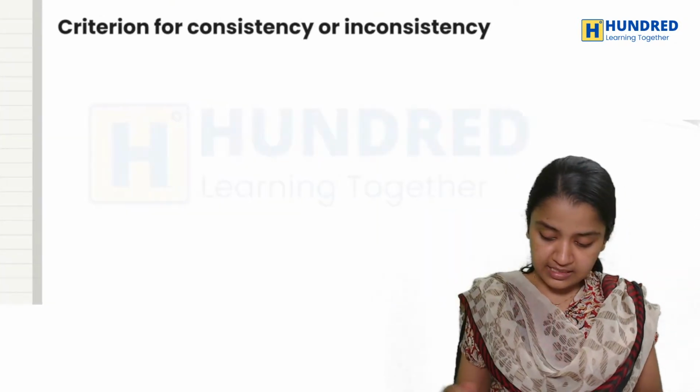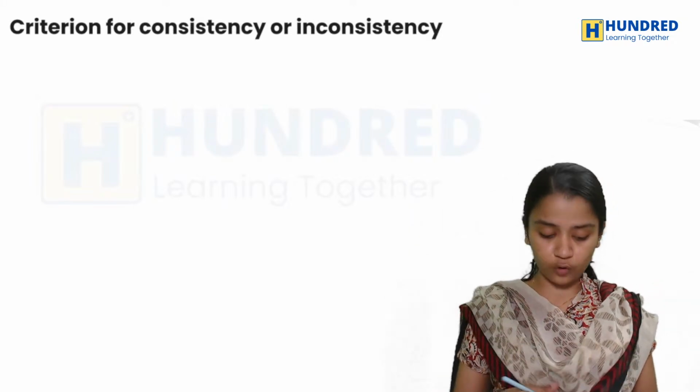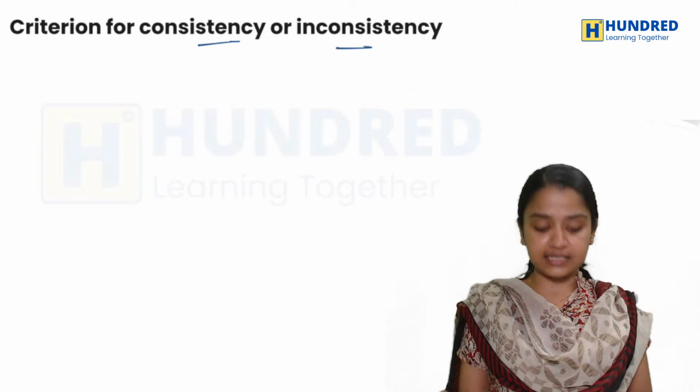So this is the inference which you can conclude from this. Now let's see the criteria for consistency and inconsistency.